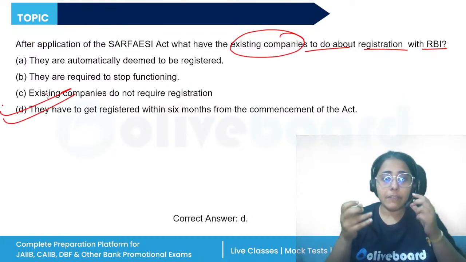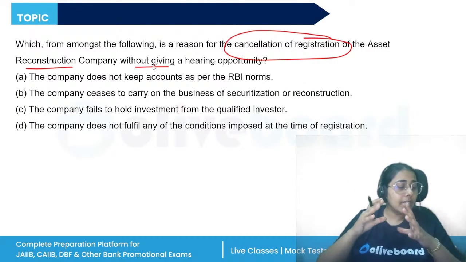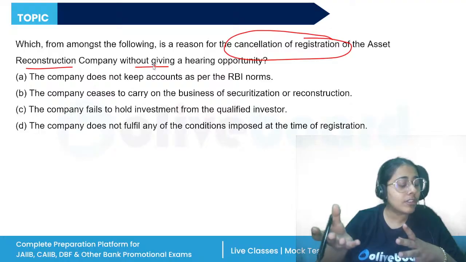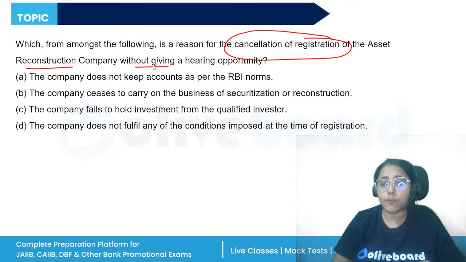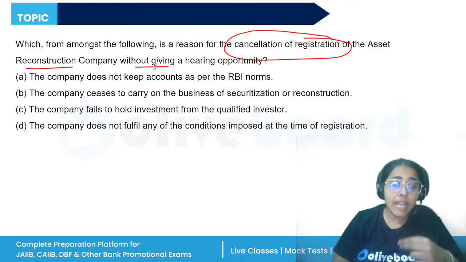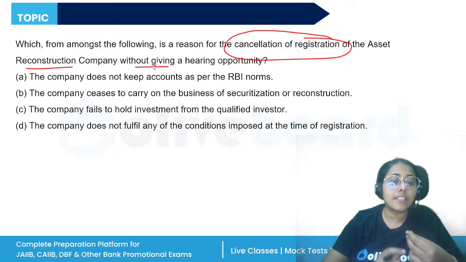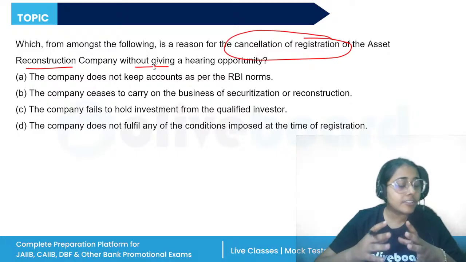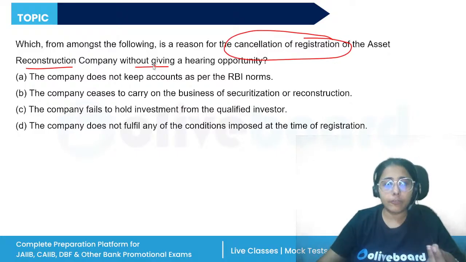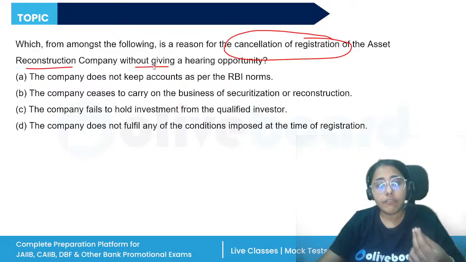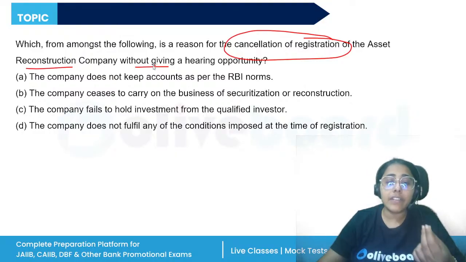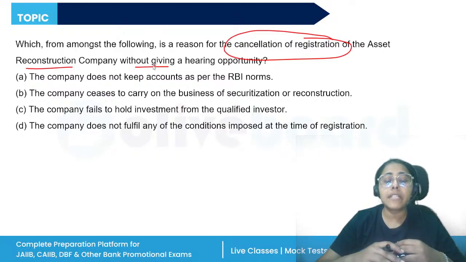When the ARC gets registration, it is on the basis of certain conditions imposed by RBI. RBI has the power to cancel the registration as well. This registration cancellation can be because of two reasons. One set of reasons, after giving a chance to be heard. Second, without giving a chance to be heard. The company does not keep accounts as per the RBI norms.